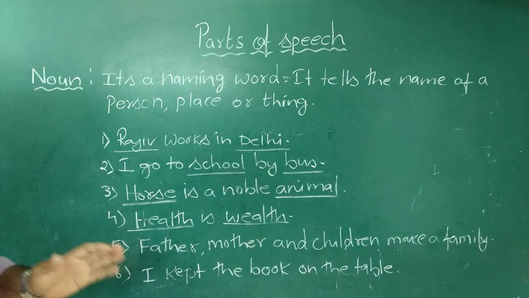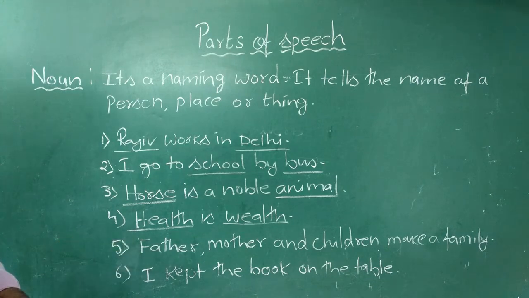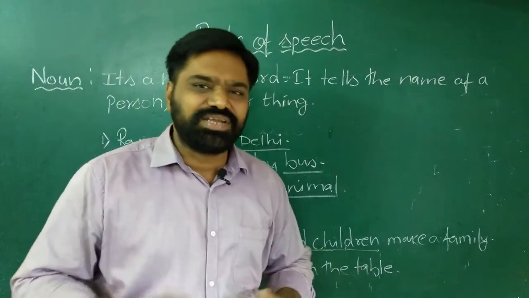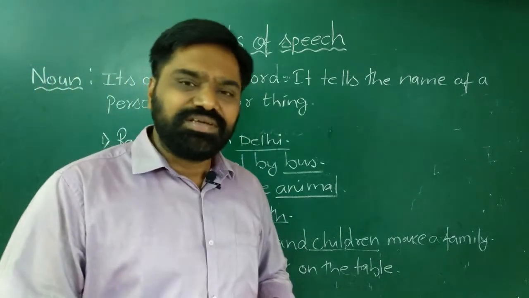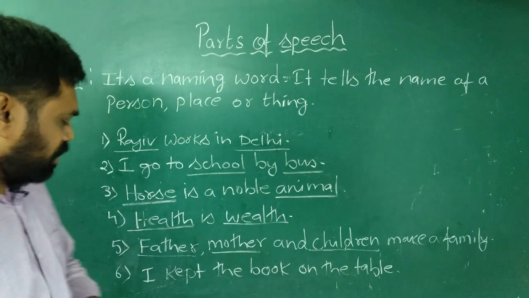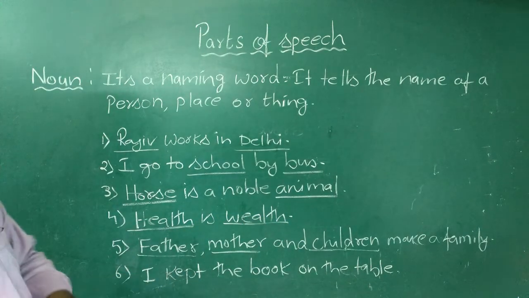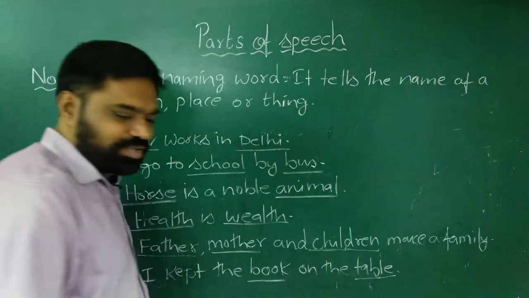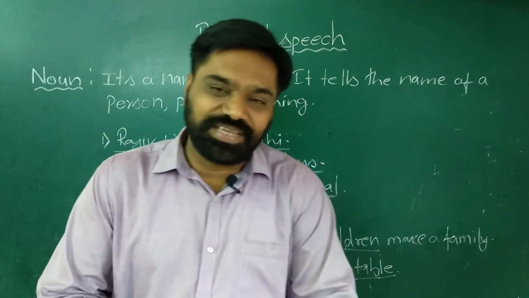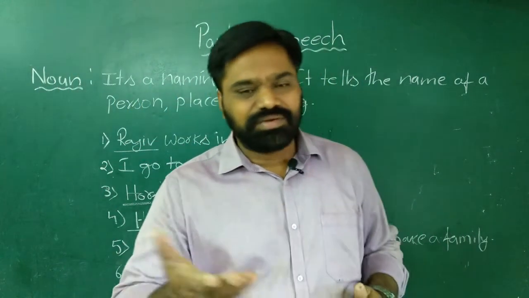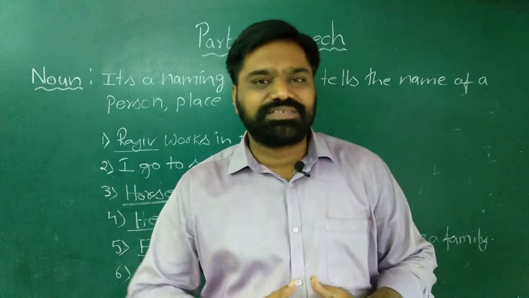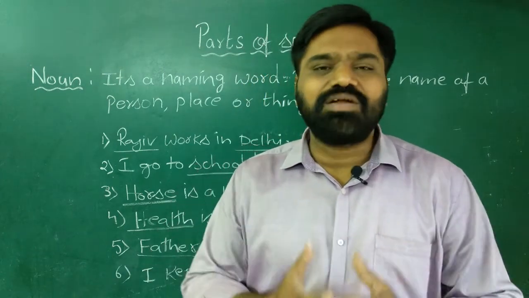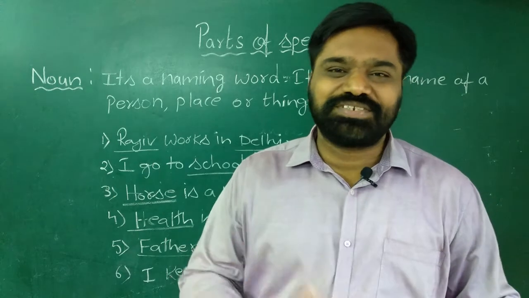The fifth one: father, mother, and children make a family. When I say father, mother, and children, what are they? They are also names. They indicate the names of relations in a family. So even these are nouns. And finally, the sixth one: I kept the book on the table. In this sentence, book is the name of a thing, and table is also the name of a thing. Nouns also have different kinds, but it's a very lengthy topic which I will take in a separate video. So for this video, this introduction is enough.